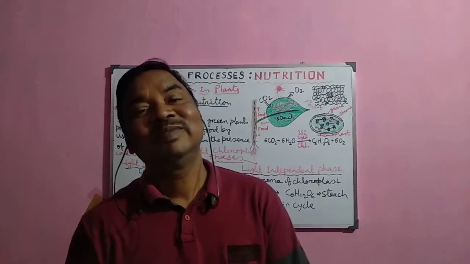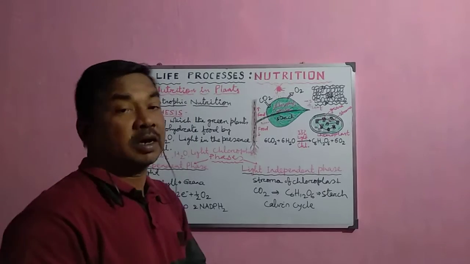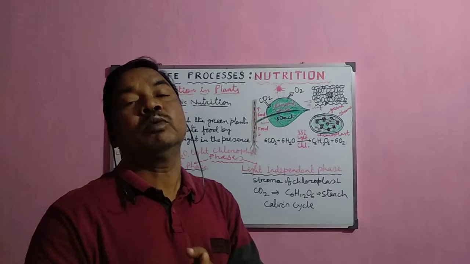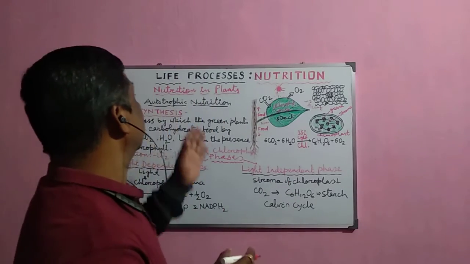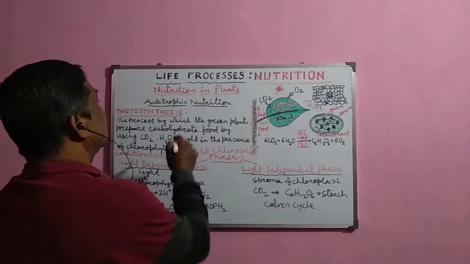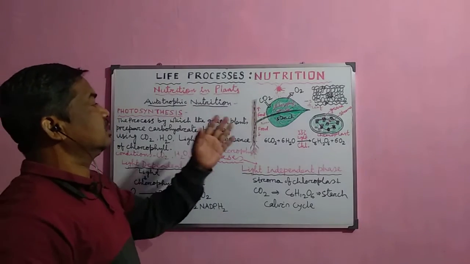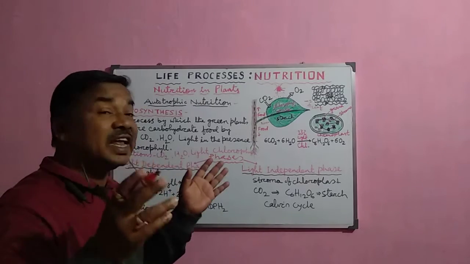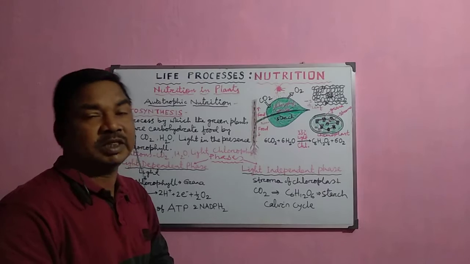Good morning, students. In this video, I shall discuss nutrition in plants. How do plants prepare their own food material? The mode of nutrition normally performed by green plants is called the autotrophic mode of nutrition, because plants have chlorophyll pigment in their body. That is why they can synthesize their own food material by the process of photosynthesis.